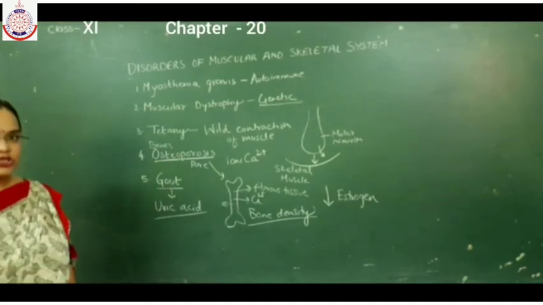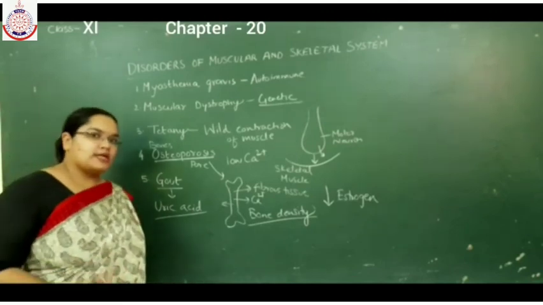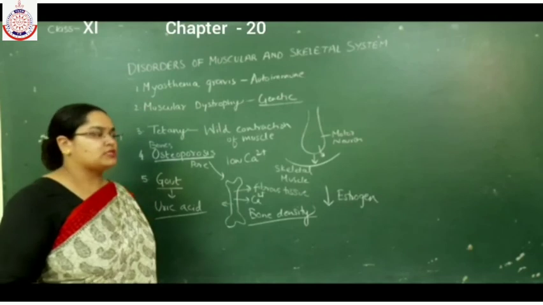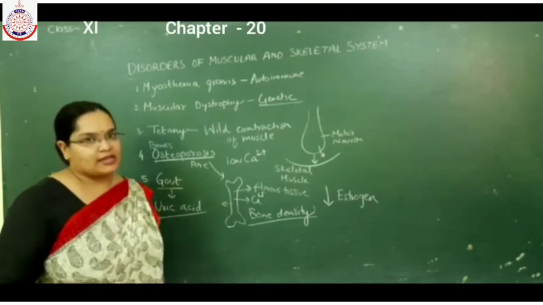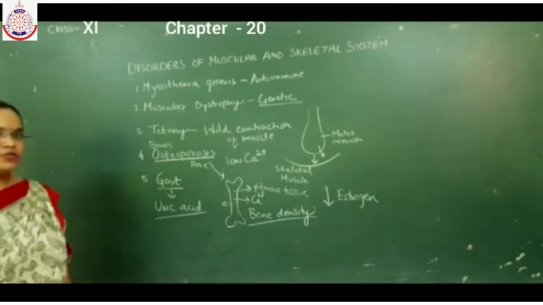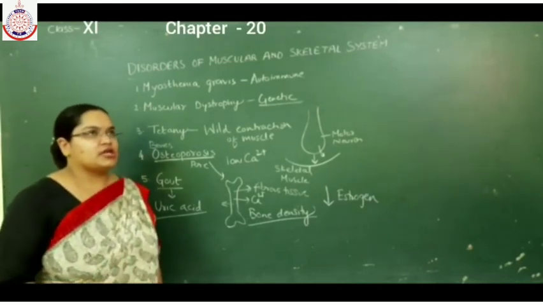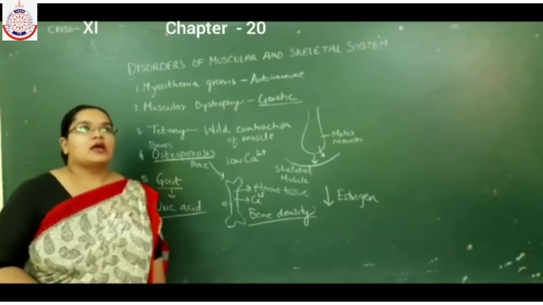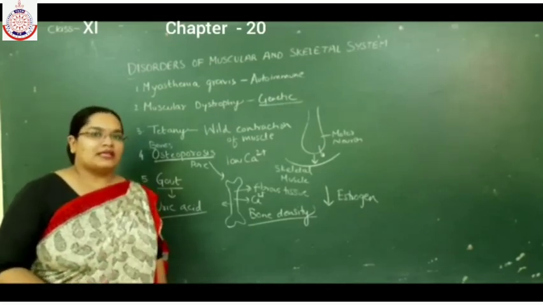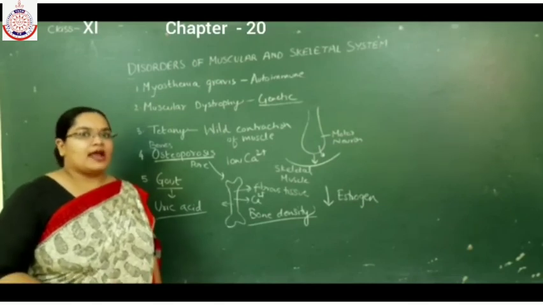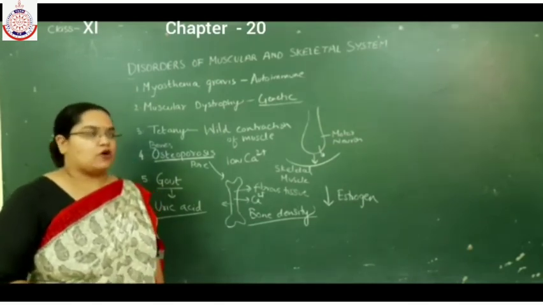Then next is osteoporosis, in which the bone density decreases due to loss of calcium ion from the bones, and the bones become fragile and more prone to fracture. Next is gout. Gout is a disorder in which uric acid is in high amount in the blood, and it gets deposited in the joints and results in inflammation of the joint.